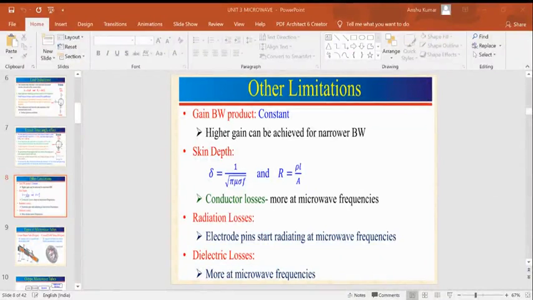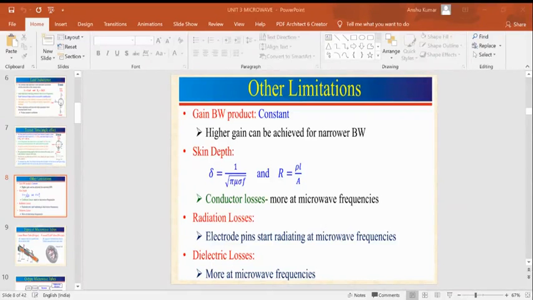The third is transit time effect. Those who have joined later, I've just finished the first topic and I'm revising it for your convenience. The topic name is limitation of conventional tubes at microwave frequency. Above 1 gigahertz, it fails to operate. It fails to operate because of the following reasons. The first reason is interelectrode capacitance.